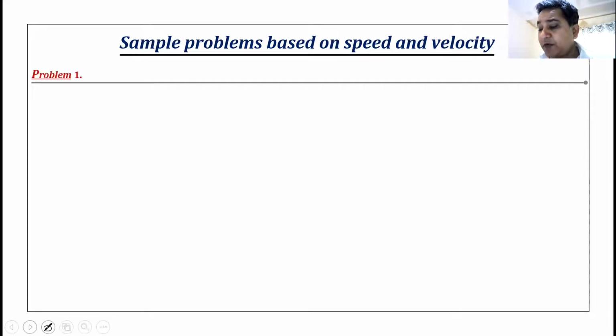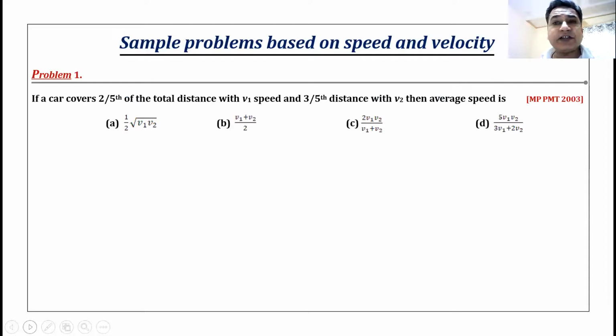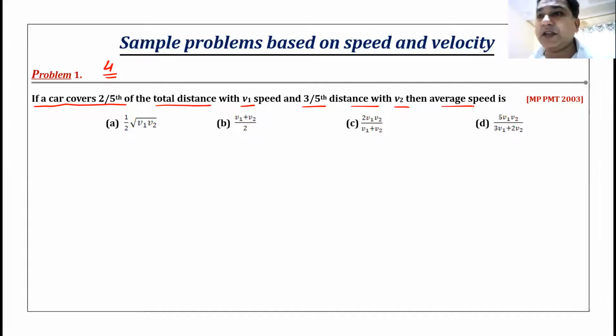Here it is written problem number 1, but in your notes it would be problem number 4. It's a very simple problem. If a car covers 2/5 of the total distance with V1 speed and 3/5 of the distance with V2 speed, what is the average speed?